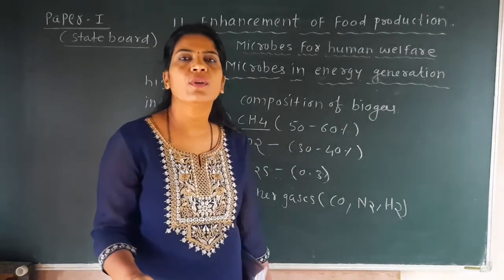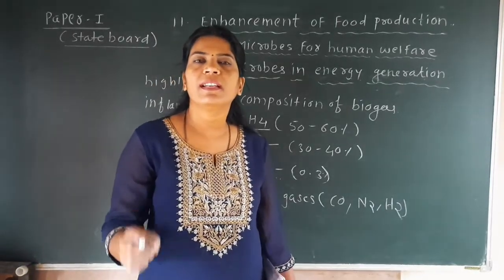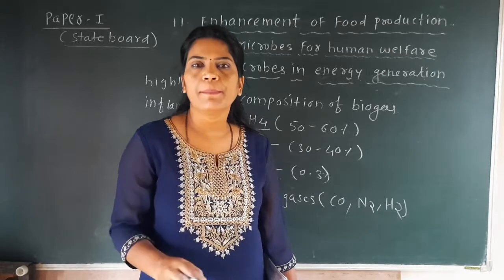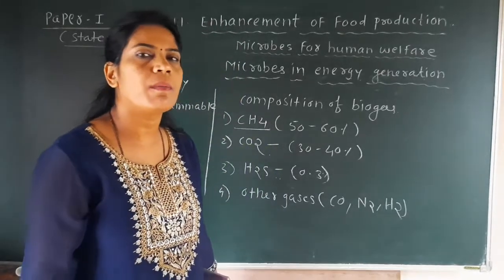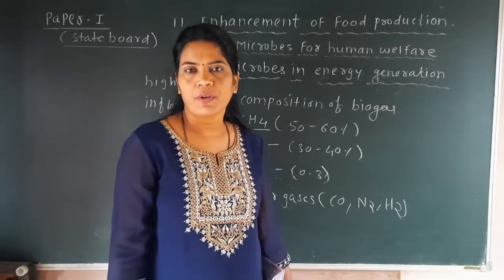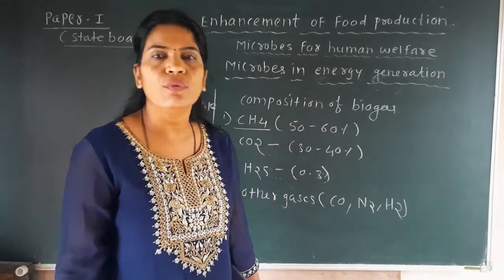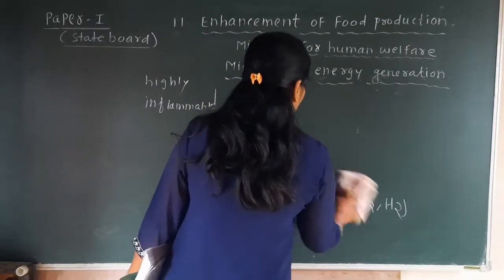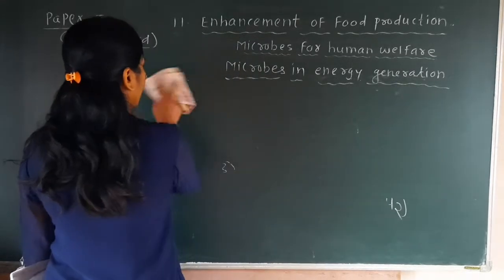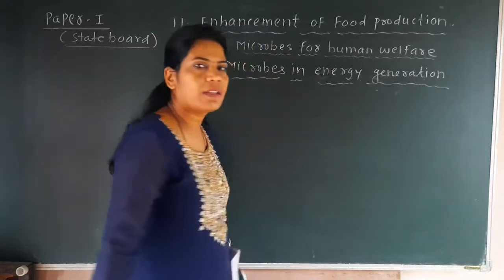So the majority of this biogas can be observed in the rural areas, particularly it is installed by the farmers, because a farmer can easily get this raw material for biogas production. Another important point is that this biogas is a very cheap one. So we do not have to buy any material for the biogas production.